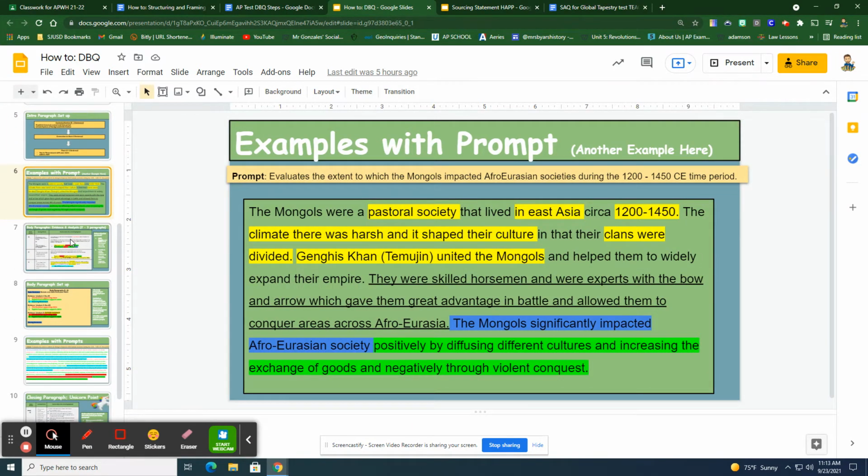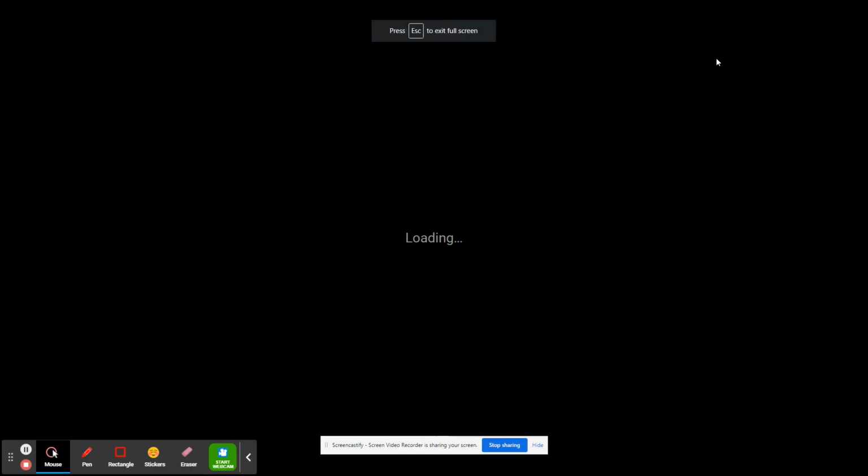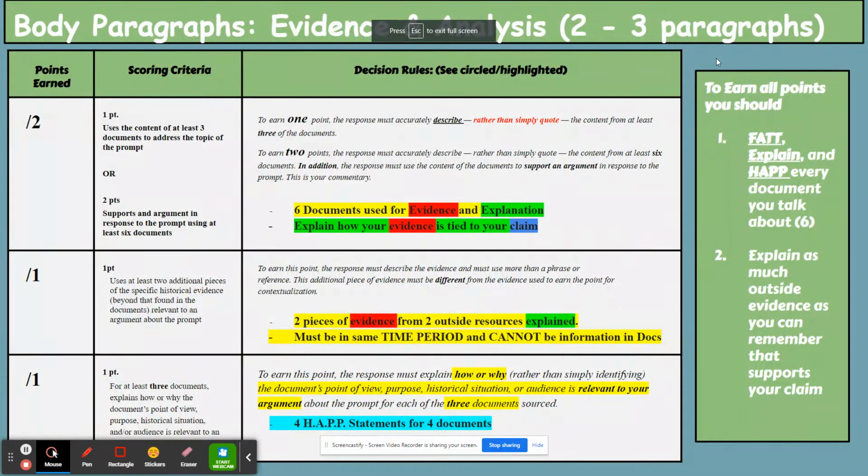And now today, we are going to be moving on to the body paragraphs. Like we mentioned before, the body paragraphs are dictated off of your thesis, okay? If you give 3 lines of reasoning, 3 reasons to support your claim within your thesis, you're going to need to write 3 body paragraphs. If you give 2 reasons as to why it supports your claim, you're going to write 2 body paragraphs. For each line of reasoning you give in your claim, you are going to write a body paragraph.